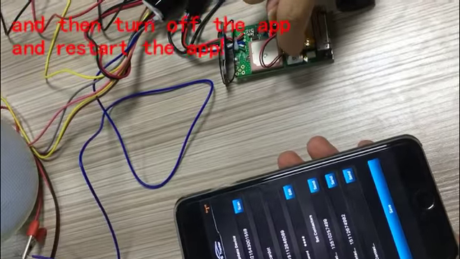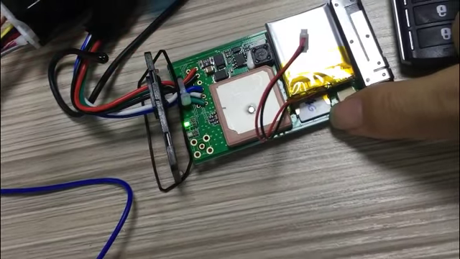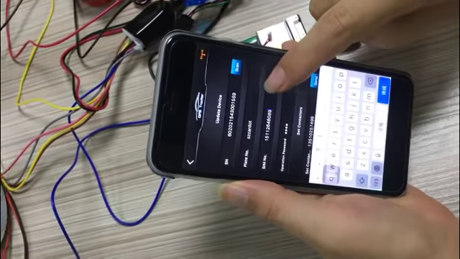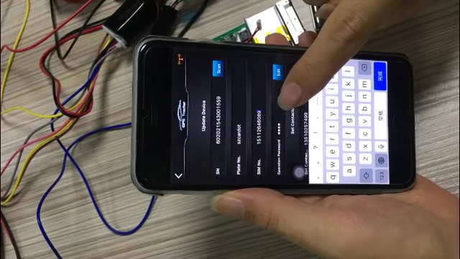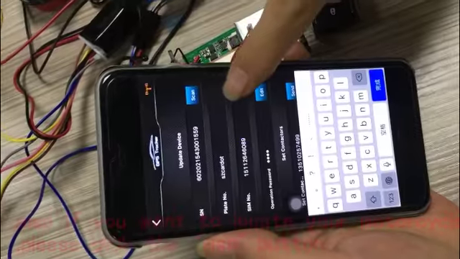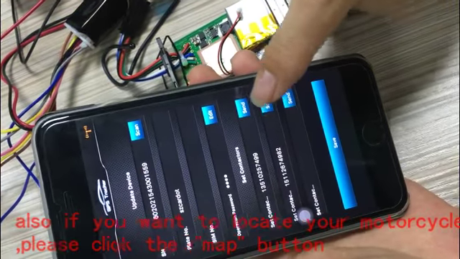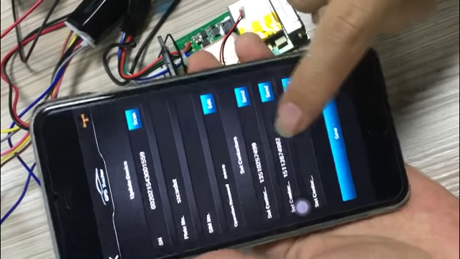Now SIM. This is the SIM card. Insert this SIM number in here. Operation password: the default password is 888848. Now this is the contact number. You need to set two numbers at least.